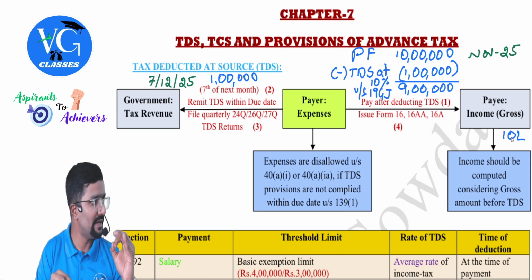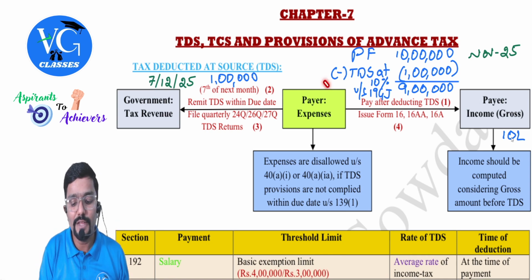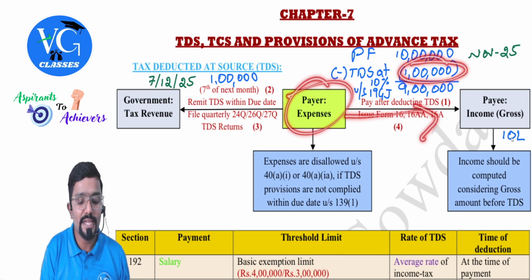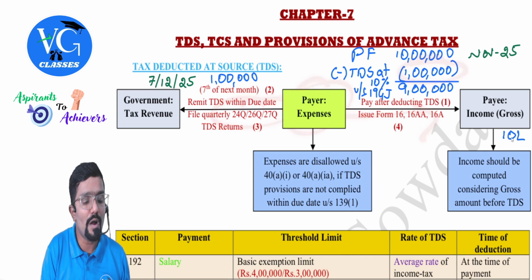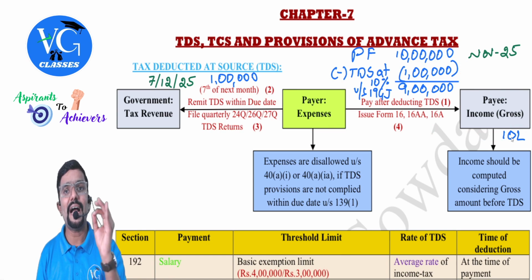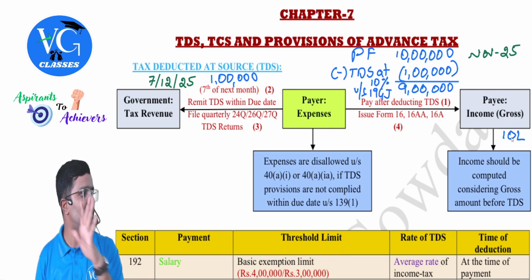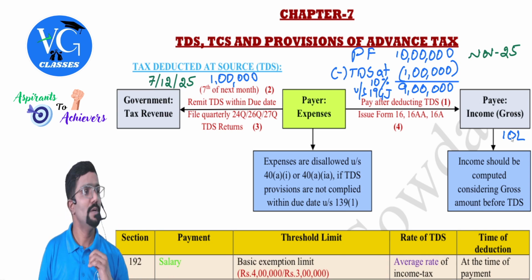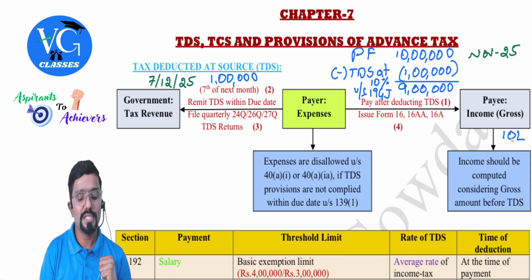Hope you are understanding. I repeat, once the payer gives the details of all the payments he has made and TDS deducted in the TDS returns, it will auto-reflect to the payee in his AIS and TIS. That is on the income tax portal. You can check it. Okay, so this is the TDS returns, which has to be filed quarterly.